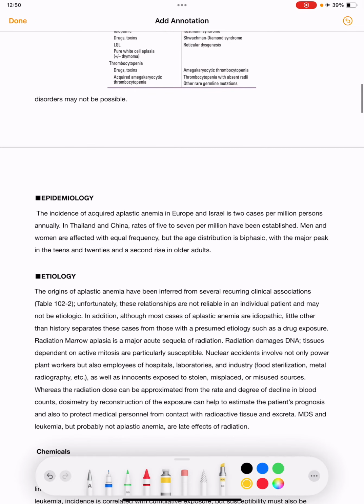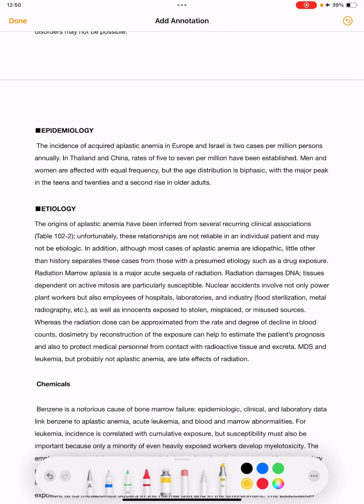Okay, and then what is the epidemiology? The incidence of acquired aplastic anemia in Europe and Israel is 2 cases per million persons. Men and women are affected with equal frequency, but the age distribution is biphasic. The major peak is seen in teens and 20s, and the second rise is seen in older adults.